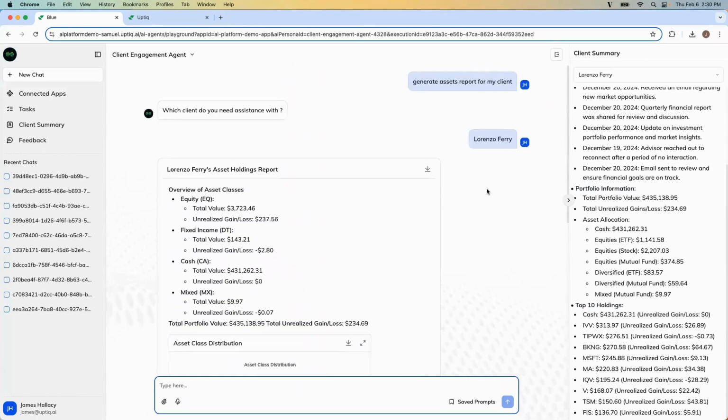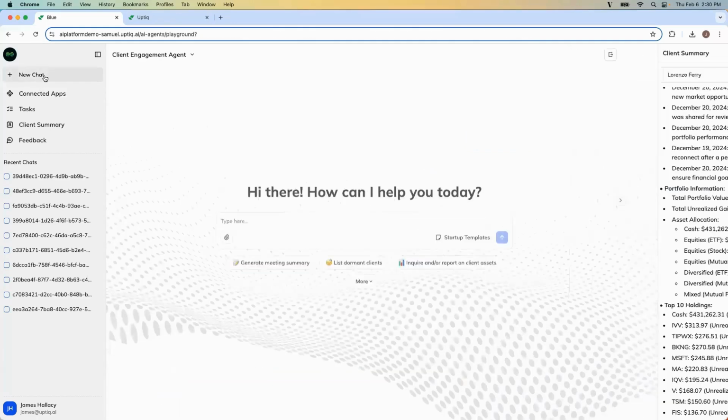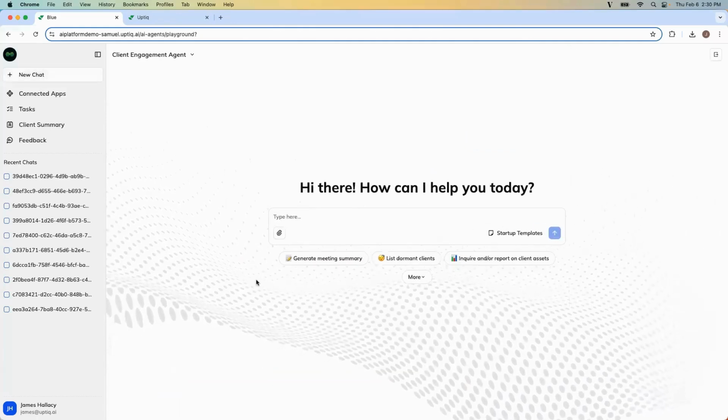Instead of doing it just for one client, you can also ask across the client base. For example, if let's say there was a very large move in the tech sector, I could ask, which of my clients have large exposures to NVIDIA? Or which of my clients are holding the most cash? Maybe I have a strategy around helping these clients open up new accounts and I want to know that information. I can simply ask the agent to pull this information for me instead of having to do a deep analysis in disparate systems.